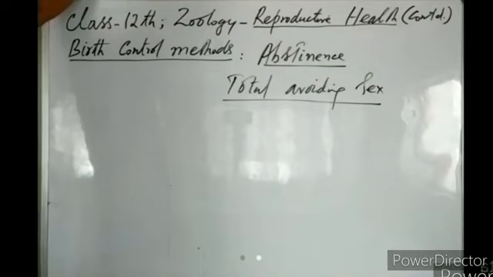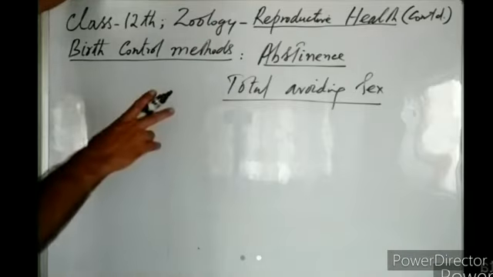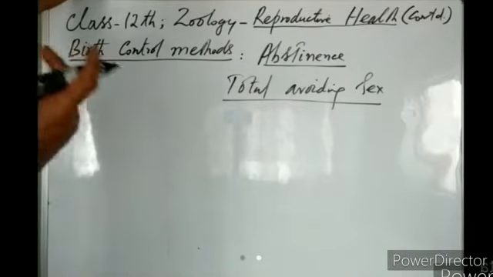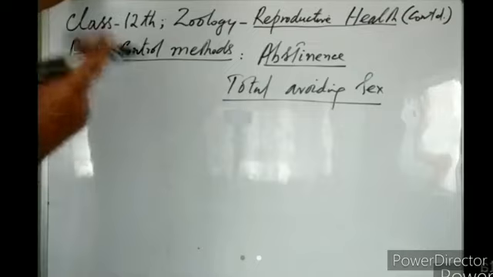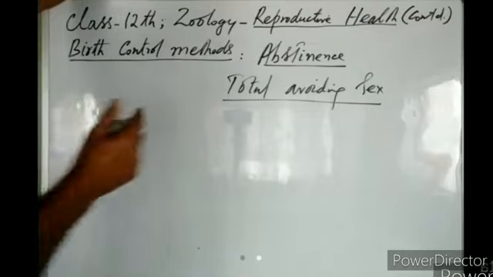Although this is a 100% reliable method, when there is no sex, there is no apprehension of getting pregnant. But this method is impracticable, because married couples feel very uncomfortable with it. They cannot avoid sex, right? So this is a 100% reliable method, but it is not practicable. It cannot be practiced.